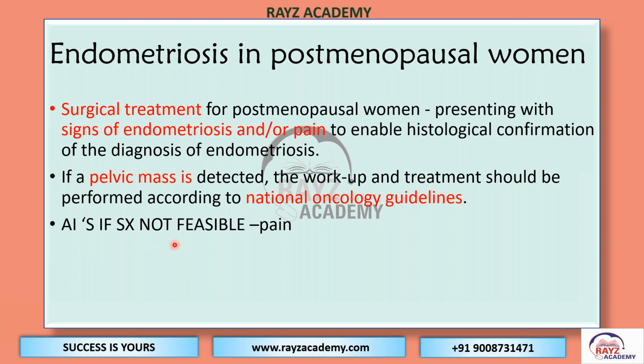So, if surgery is not feasible for pain, aromatase inhibitors can also be offered to the postmenopausal woman.